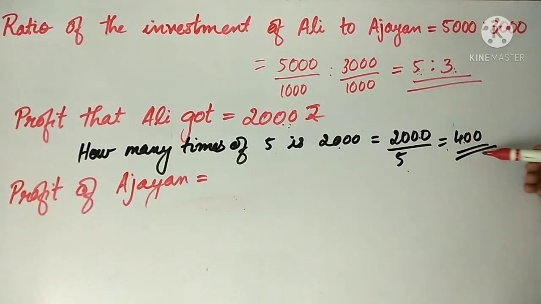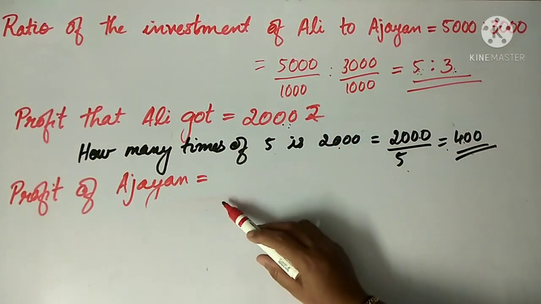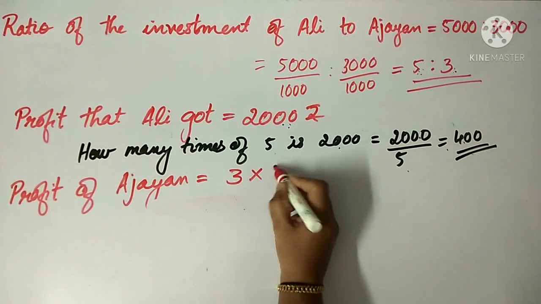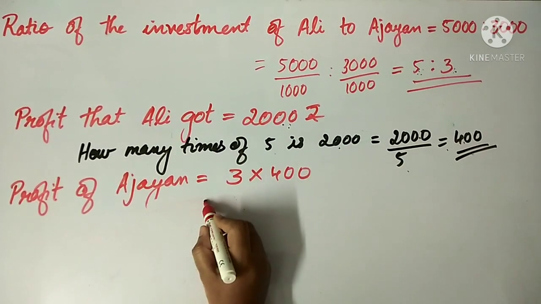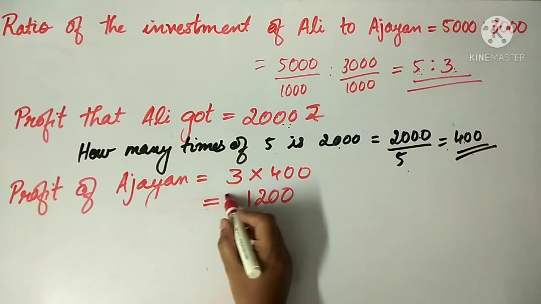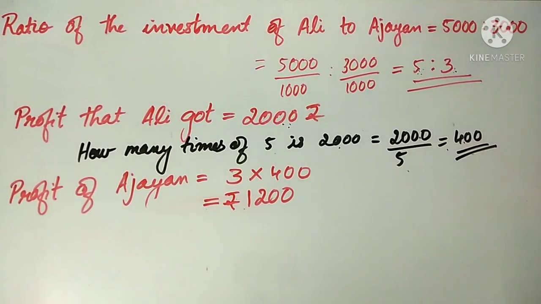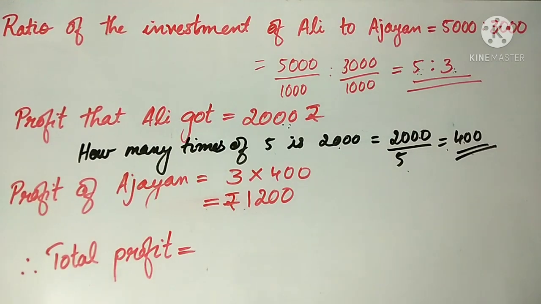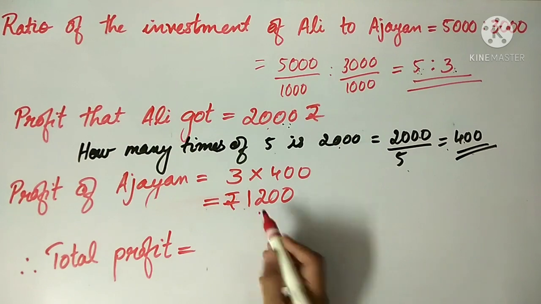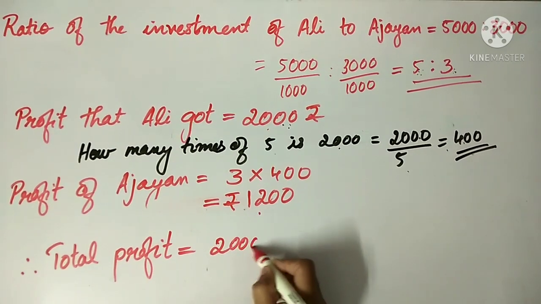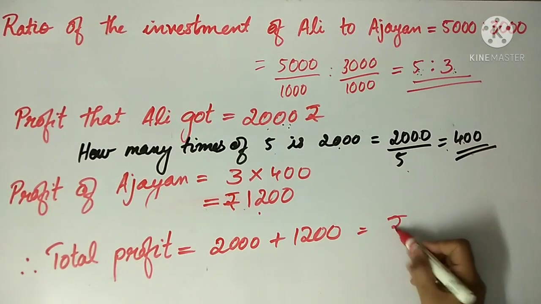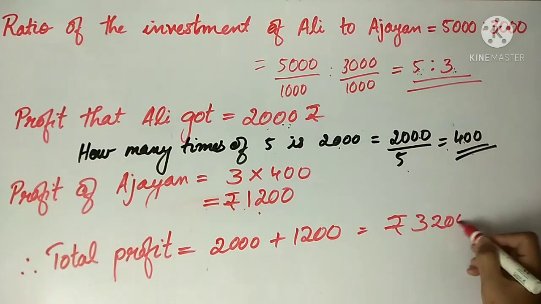5 times of 400 is 2,000. So profit of Ajayan is 3 times of 400. That is equal to 3 into 400. When we multiply, we get 1,200. So profit of Ajayan is rupees 1,200. Therefore, total profit is equal to profit of Ali plus profit of Ajayan. That is 2,000 plus 1,200. That is equal to rupees 3,200.